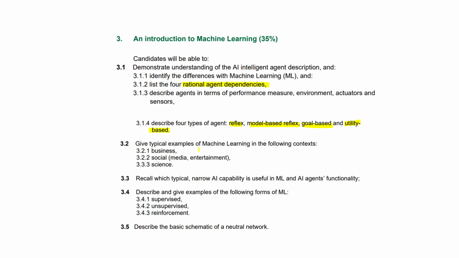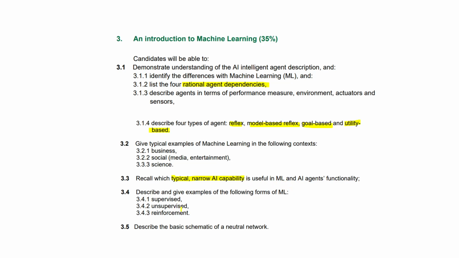3.2, give typical examples of machine learning in business, in social media and science. Recall which typical narrow AI capability is useful in ML and AI agents functionality. Okay, I don't know what that is. What is the typical narrow AI capability that's useful in ML?